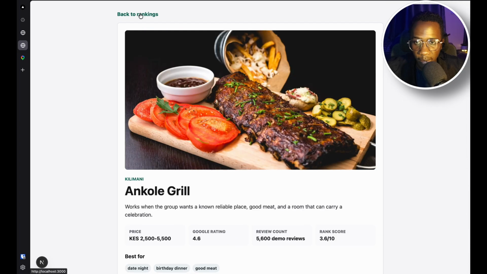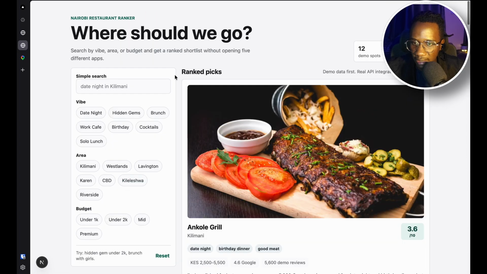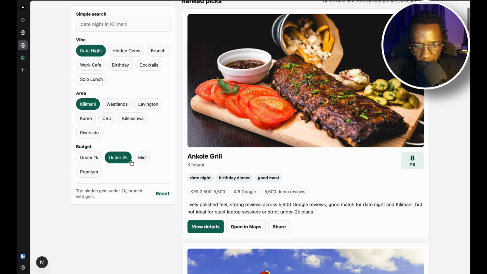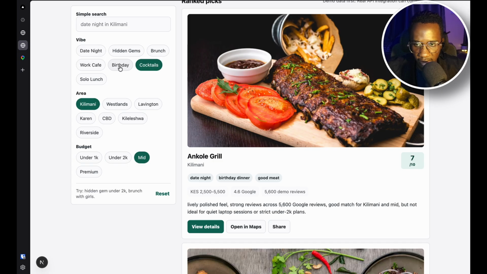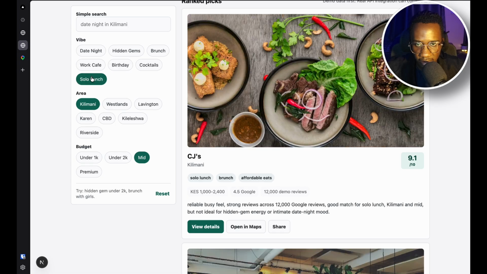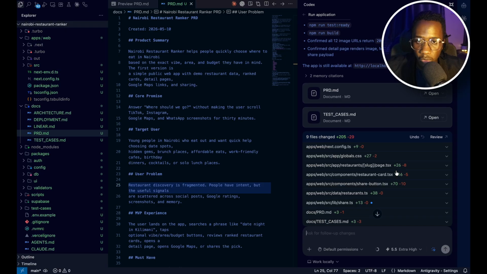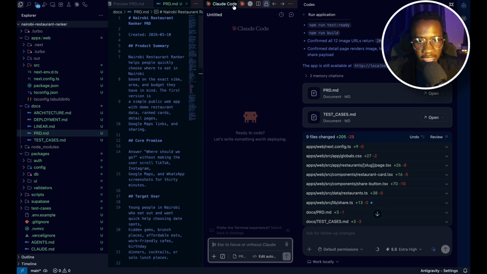So we click on back to rankings, and I'm hoping the filters are still working as they should. Yeah, I think there's still some work to do there. But the next key thing is refining the UI, and that's what we're going to do. So back to our code base, and I'll use Claude to refine the UI. So I already have an option of accessing Claude through here. So I just click on it.